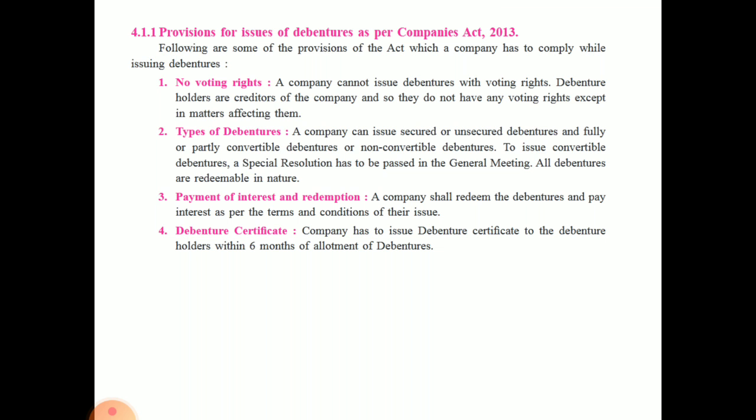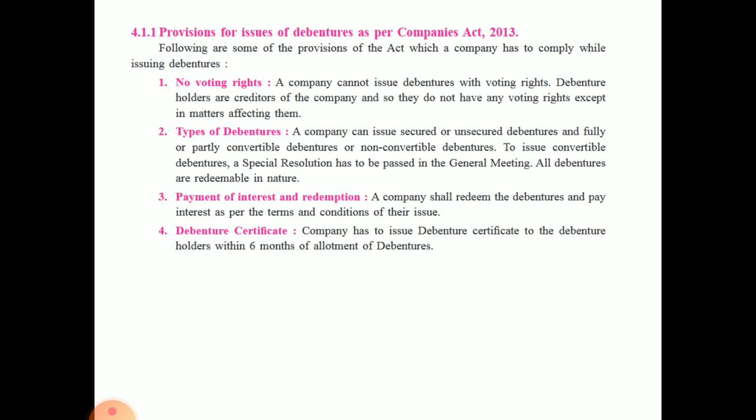Types of debenture. Company can issue secured and unsecured debentures, fully or partly convertible debentures, or non-convertible debentures. Okay, to issue convertible debentures, which can be converted into equity shares, they have to take a special resolution in the general meeting. They have to pass a special resolution in the general meeting.